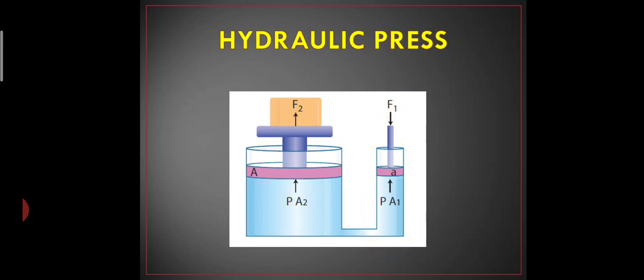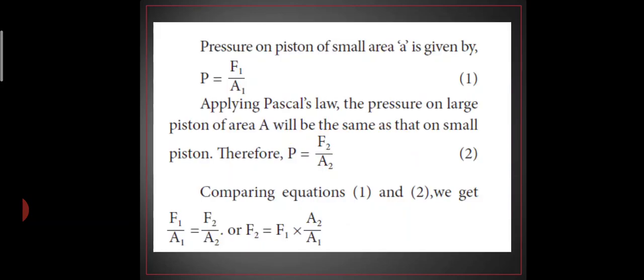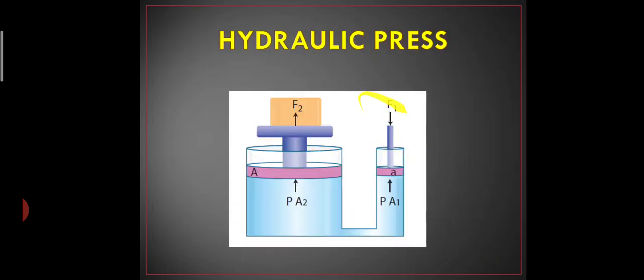So what we can do, the pressure on the piston of small area is given by P is equal to F1 by A1, and then applying Pascal's law, the pressure on the large piston of area A2 is F2 by A2. For the small area you are giving it as F1 by A1, for the large area you are giving it as F2 by A2. Now comparing the equations, both P are equal, so we are equating 1 and 2. So F1 by A1 is equal to F2 by A2, or otherwise F2 is equal to F1 into A2 by A1. What are F1 and F2? They are the forces applied on both sides. So this is F1, here is F2.